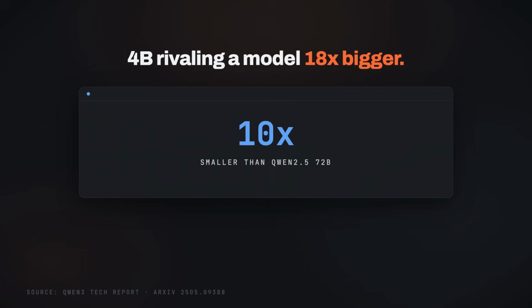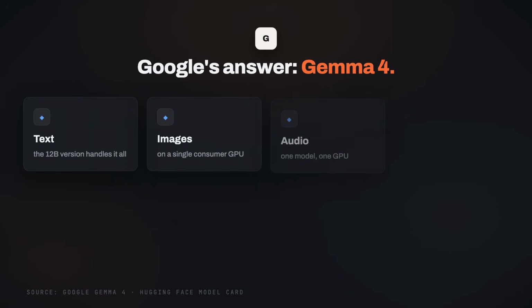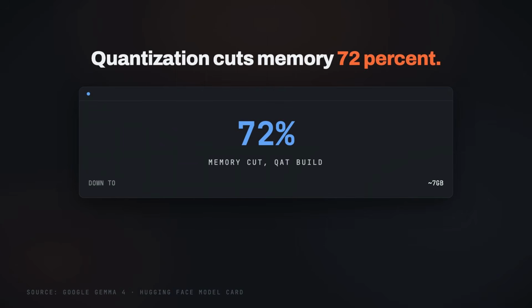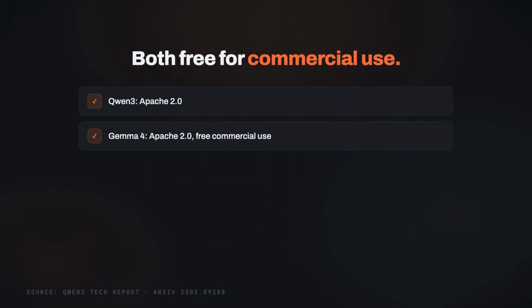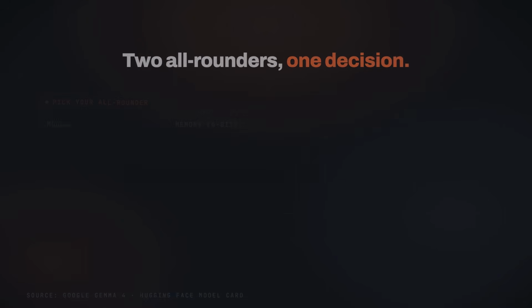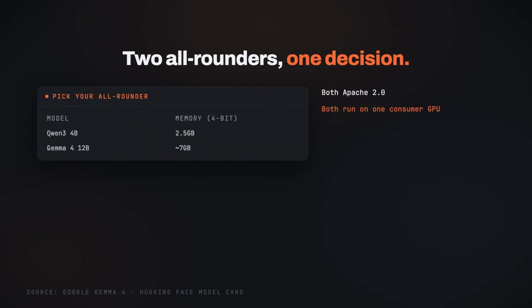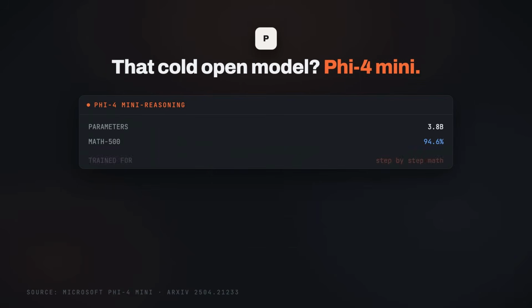The 4 billion version rivals Qwen 2.5 72 billion, a model 18 times larger from one generation earlier, and it needs only about 2.5 GB in 4-bit. Google's answer is Gemma. The 12 billion version handles text, images, audio, and video on a single consumer GPU, and the quantization-aware build cuts memory by roughly 72%, down to about 7 GB. Both are Apache 2.0, free for commercial use.